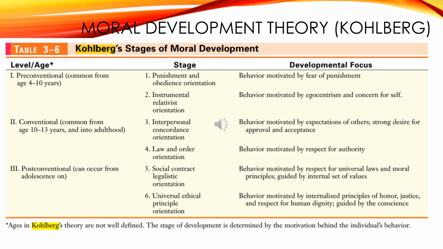And level 3 is post-conventional morality. Morality is based on abstract reasoning and universal ethical principles. Stage 5 is social contract and individual rights or legalistic orientation. Laws are seen as social contracts that should promote the greatest good. The focus is justice, rights, and the common good.